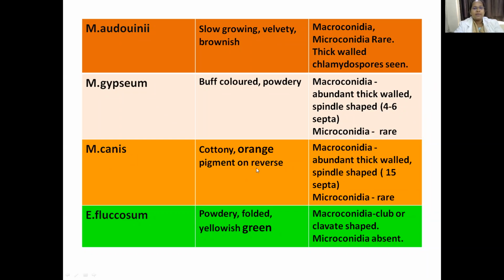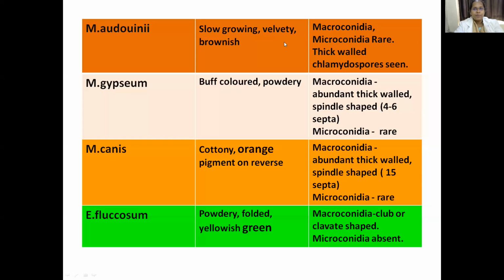Microsporum canis, we see presence of cottony orange pigment on the reverse. The macroconidia are abundant, thick walled and spindle shaped. This has around 15 septae. Microconidia are rare here. So, audouinii, gypseum and canis.